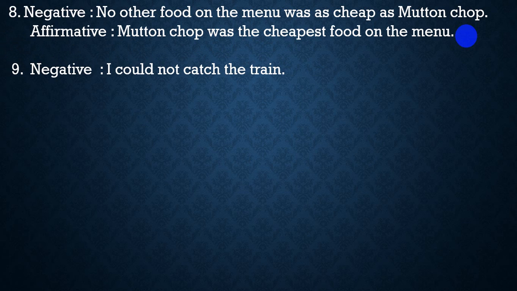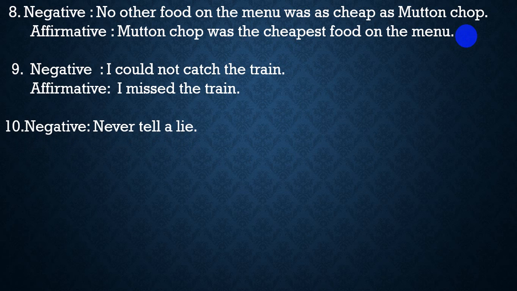Serial number 9. Negative sentence: I could not catch the train. Note: if the negative sentence is done using the negative form of the auxiliary verb plus main verb plus object, it will be affirmative using the opposite word of the main verb to maintain the inner meaning unchanged. So the answer will be: I missed the train.